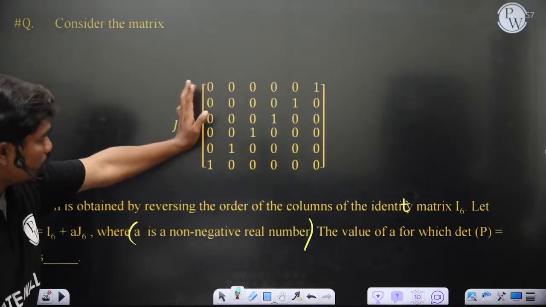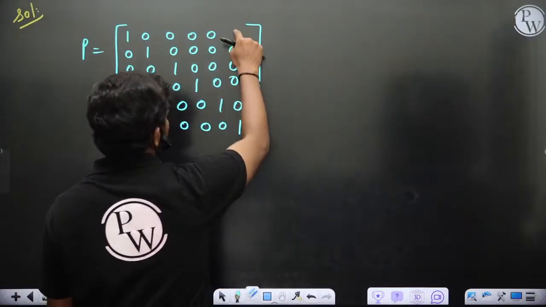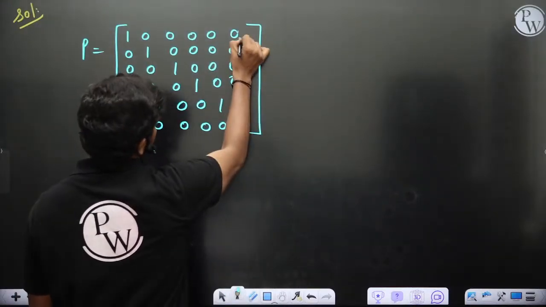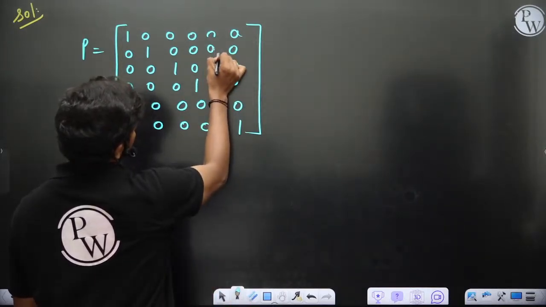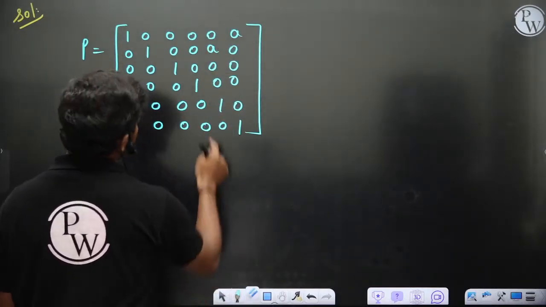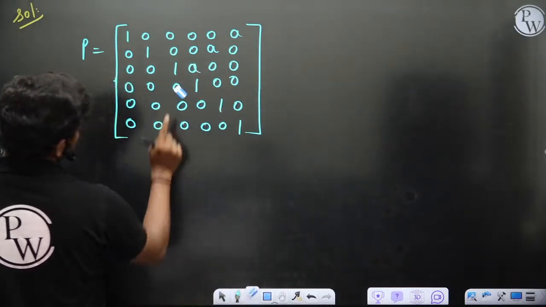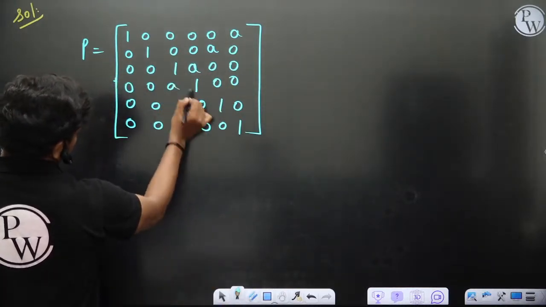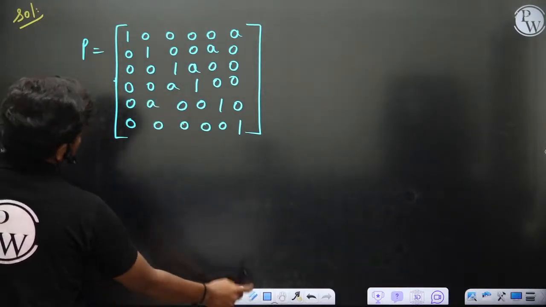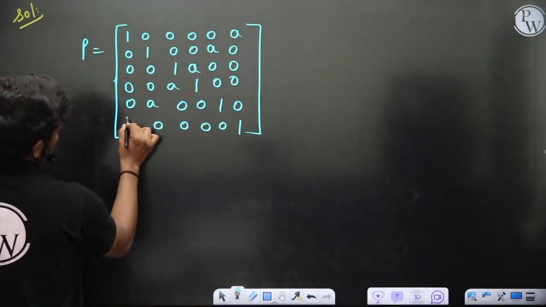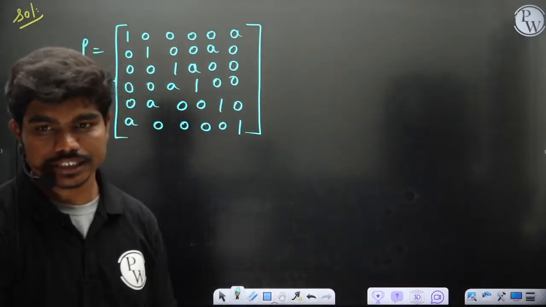If you multiply A to this matrix and add, you will finally end up with this element being A, similarly this element will be A, this one here will be A, and this also would be A here. This is what you will get: I6 plus A times J6 is P.